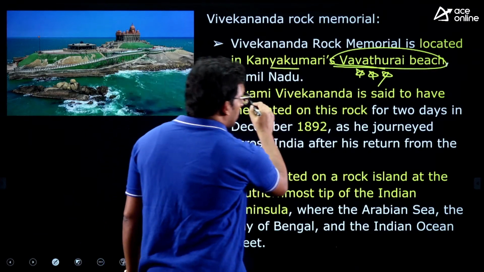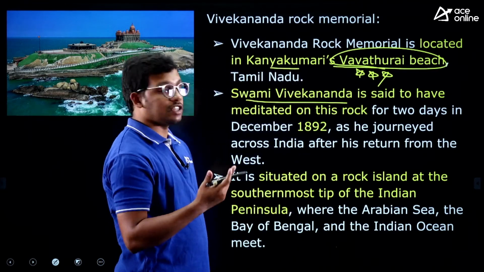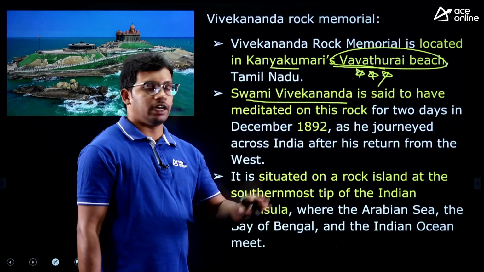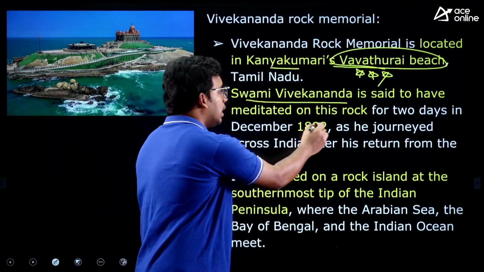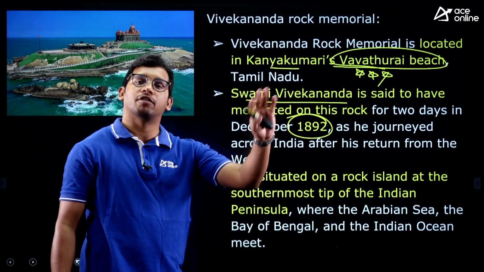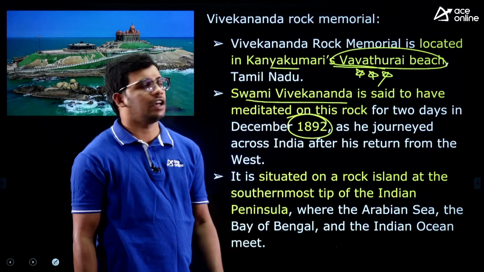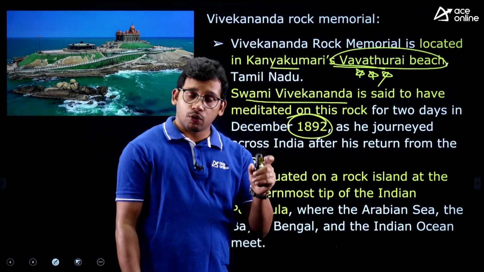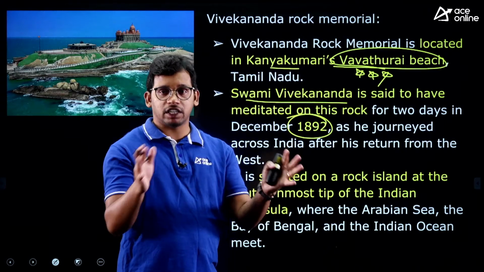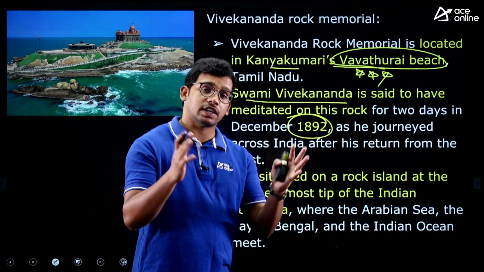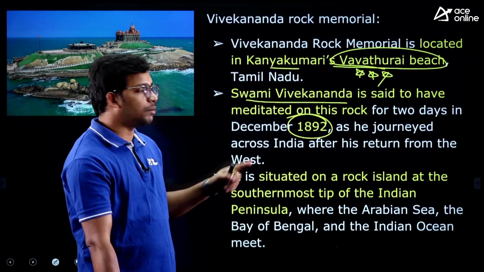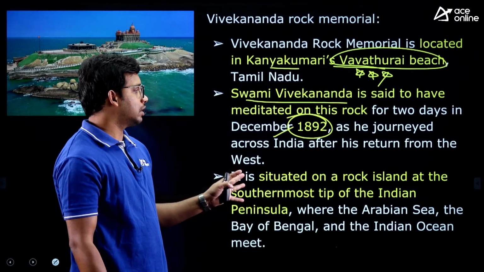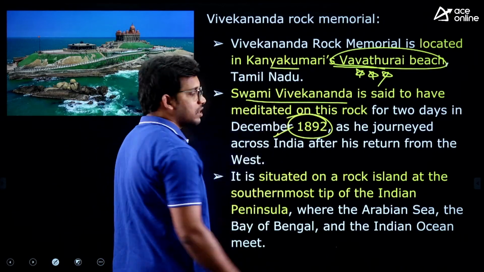Fine. Swami Vivekananda, you all know, one of the greatest saints in our modern history. It is believed that he did meditation here in 1892 after coming back from the USA and other foreign tours, right? He visited a lot of foreign countries, and you all know how in Chicago he gave a speech and everyone stood, and he got a standing ovation. Such a great speech he delivered. After coming back, he did the meditation in 1892 and he died in 1897 around that, right? That was the prominence of this, right?